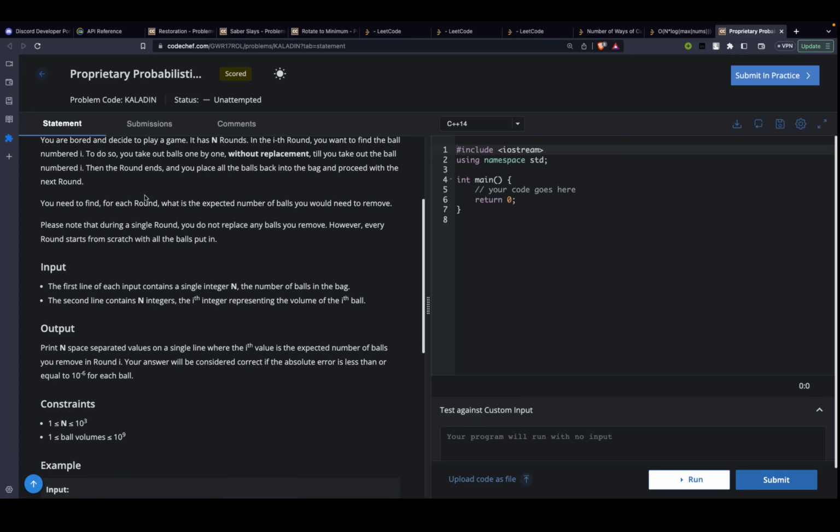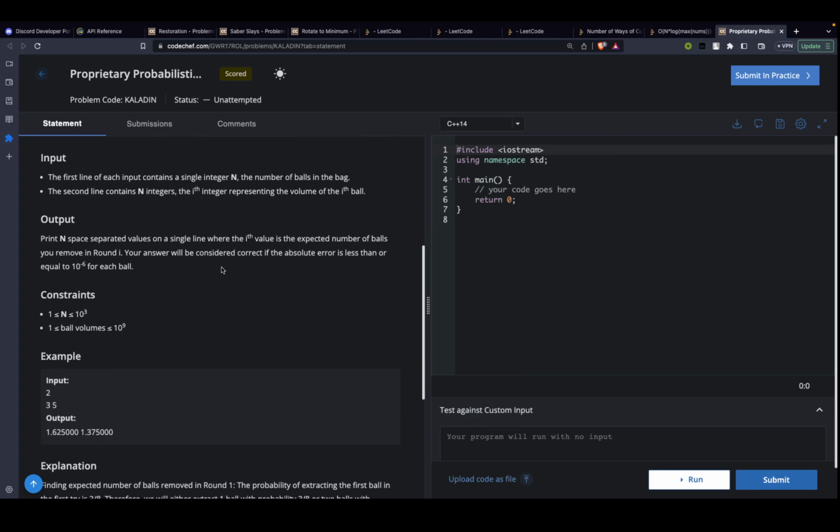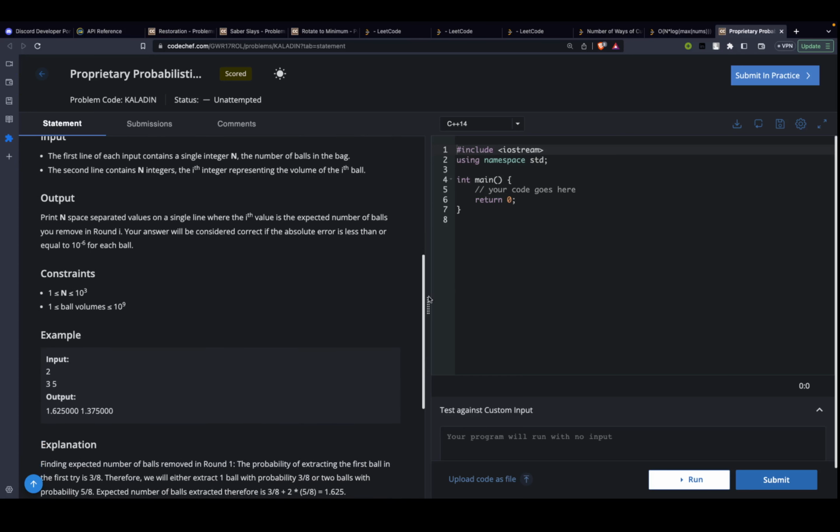So we have to tell, for the ith ball, how many balls would have been picked. Formally, what they're stating is that you need to find, for each round, the expected number of balls you would need to remove. So that is what it states. Is there any problem in the problem statement? Everything is clear?